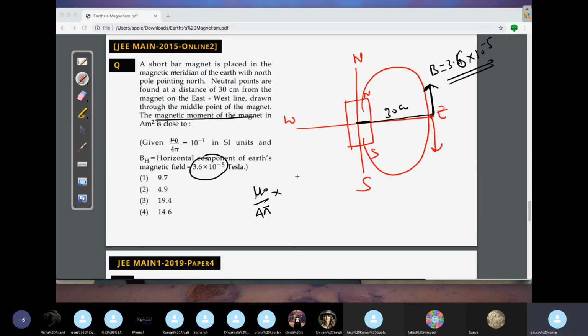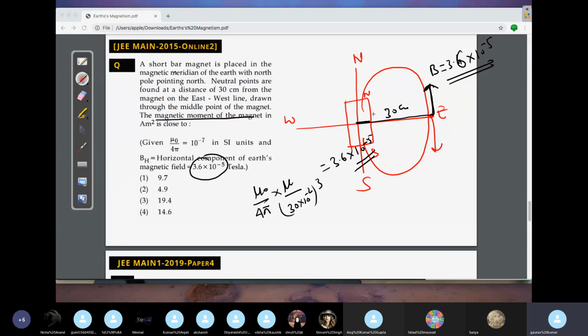क्या निकालना है इधर? The magnetic moment only of the magnet. So let's say उसको mu लिख दो, that is unknown. 30 centimeter convert कर लो मीटर में, 10 to the power minus 2 the whole cube. This is equals to what? This is equals to this magnetic field 3.6 into 10 to the power of minus 5. इसको solve करना, you will get the answer for the question. समझ में आ गया? Hope it's clear to all of you.